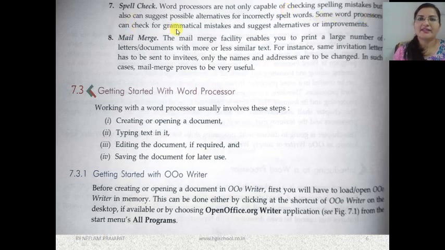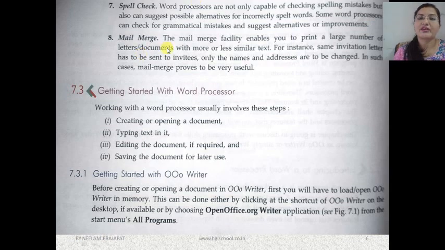Some word processors can check for grammatical mistakes also and suggest alternatives or improvements. Whenever there is an error in the document, there will be a red wavy line below the word, and whenever there is a grammatical mistake, you might have seen there will be a green wavy line below the sentence.